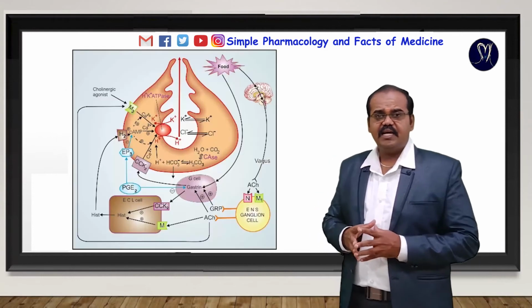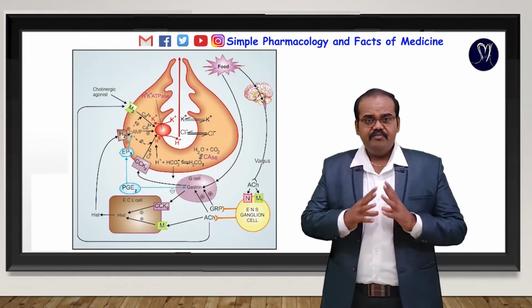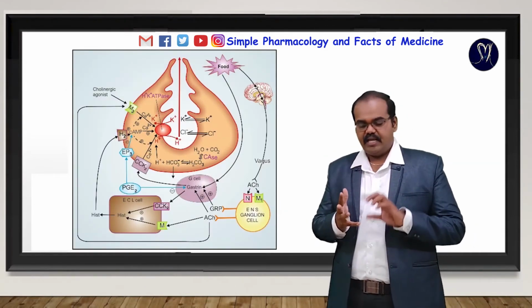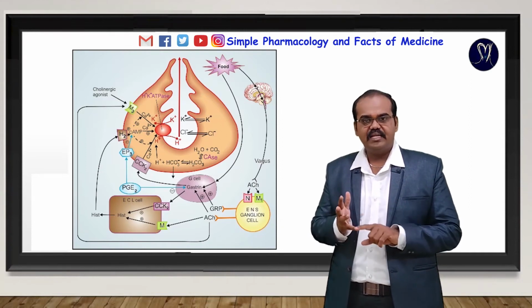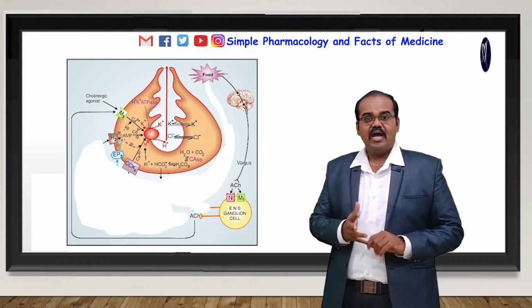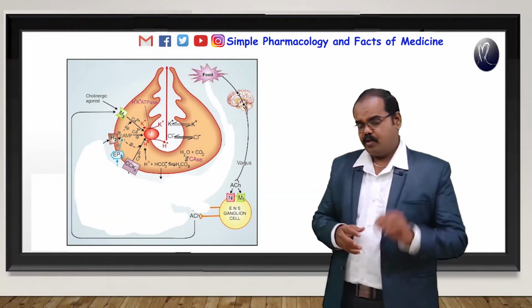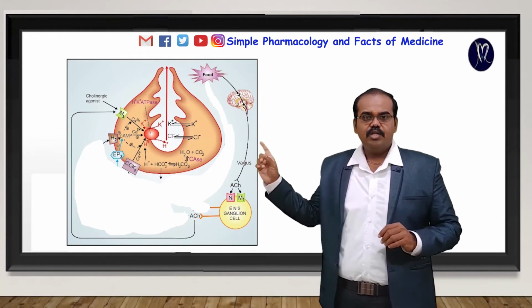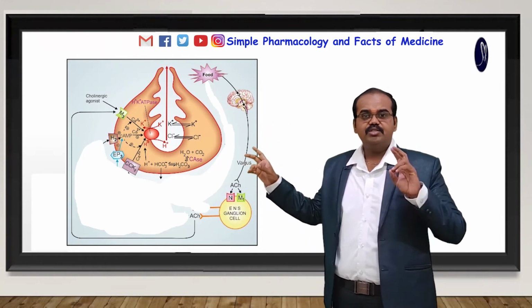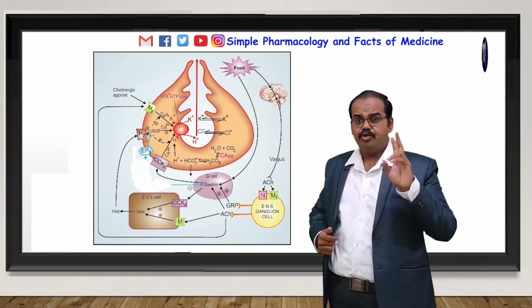The second category is the gastrin antagonists, where gastrin-mediated hydrochloric acid secretion is blocked. Then anticholinergic drugs. When the vagus nerve is stimulated, acetylcholine is released. That acetylcholine stimulates gastric acid secretion by two mechanisms.